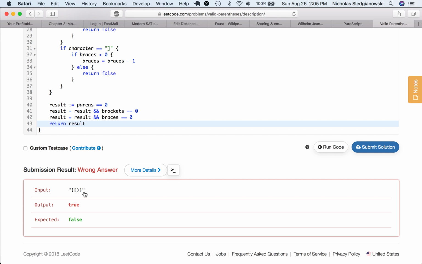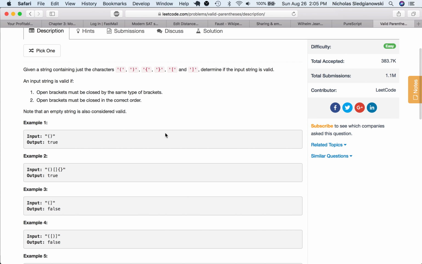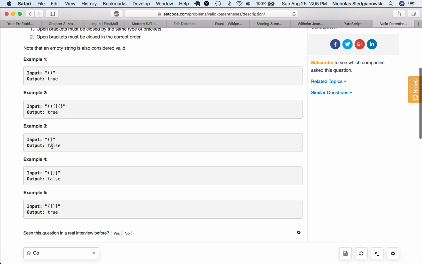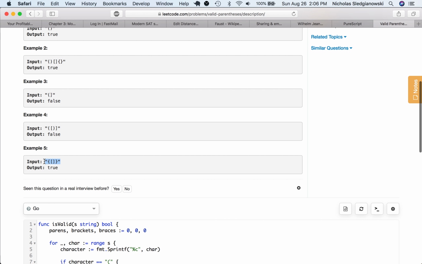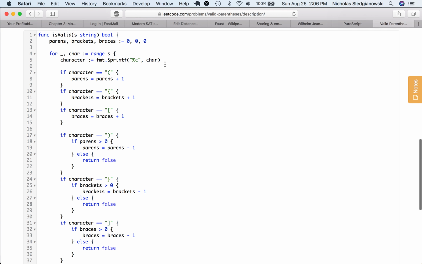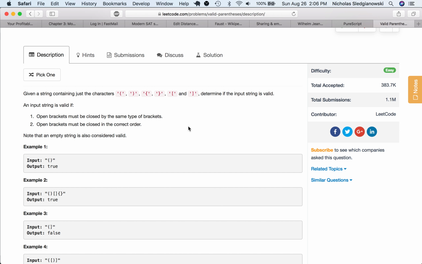Interesting. The way I set it up, I don't care about the order because different ones can close each other. But let's see what we got. Why is that complaining? Okay, so brackets have to be closed in the correct order. I didn't actually make that a requirement for my program. So you might actually have to use a stack-based solution for this. It's a slightly different problem, I guess, as I construed it. The one I was doing in the interview was the one where it's not in order, but this one is where it is in order.